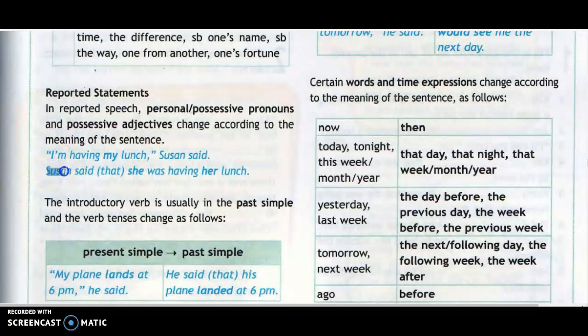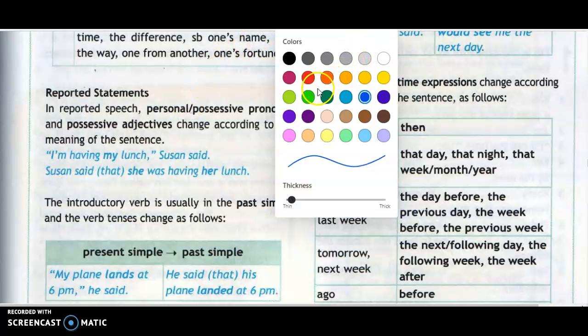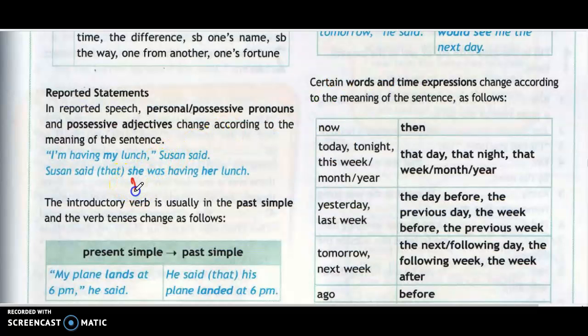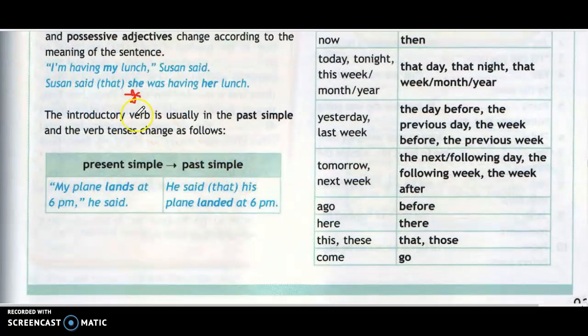And when you report it, you say, Susan said that she was. I will be changed to she because we are talking about Susan, not about ourselves. We should not use I here. You can't say I. Susan said she was having her lunch. The introductory verb.